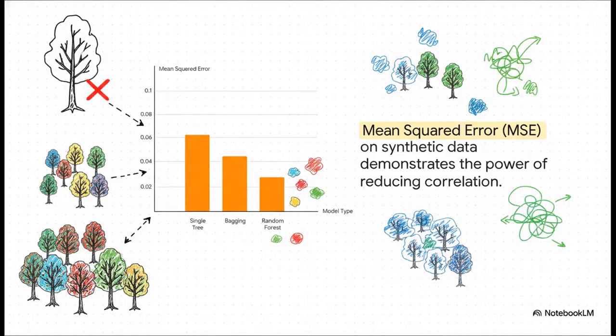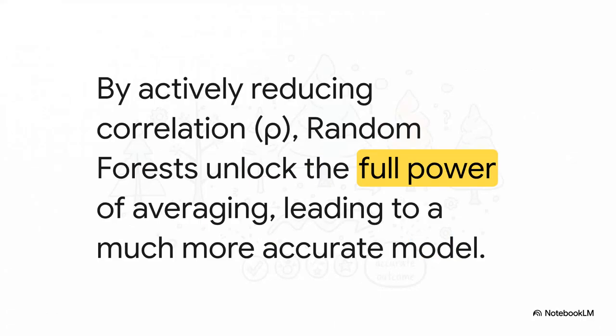And check this out. Here's the proof in the pudding. Look at these results. A single tree has an error of about 0.06. Okay. Now we use bagging, we average a bunch of trees, and the error drops to 0.045. That's pretty good. But then we add our secret ingredient, the random feature selection, to make it a true random forest. And boom, the error plummets down to 0.027. We've cut the error from the bagging model by almost half. That's a huge improvement.